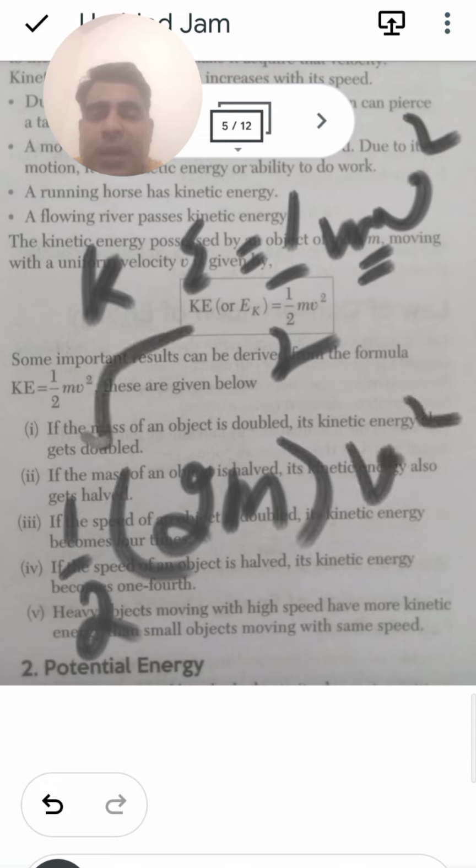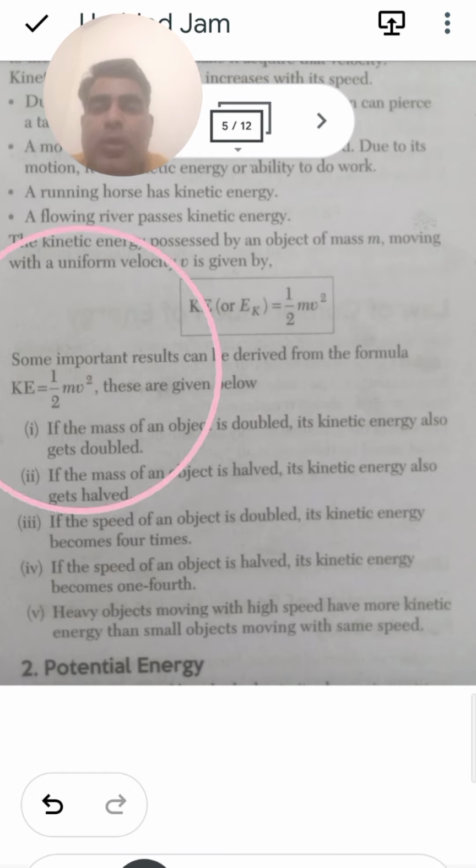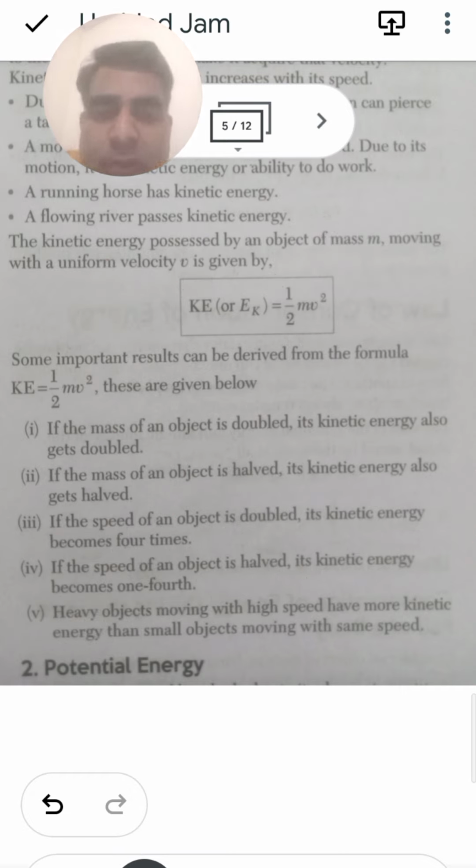So what is the relative change? This one will be equal to how much? You can say that it is half mv square, and this one is 2 into half mv square, so it becomes twice of this one. If the mass of the object is half, the kinetic energy also gets half. If the speed of the object is double, its kinetic energy becomes 4 times.